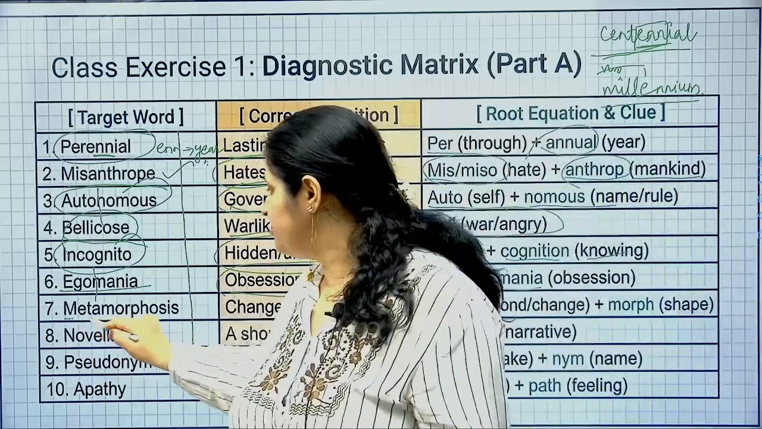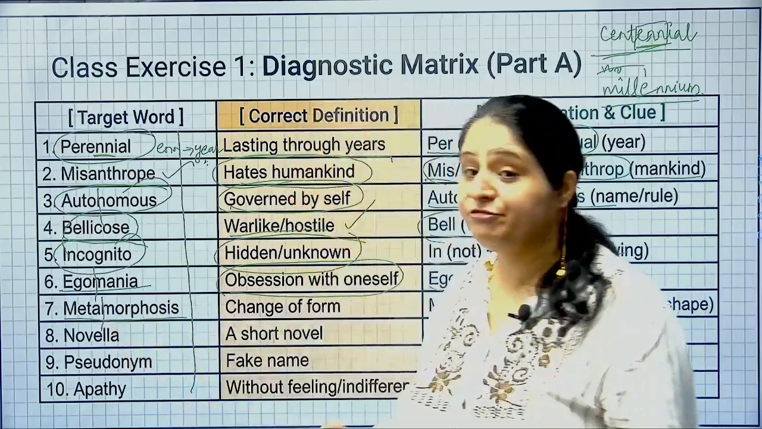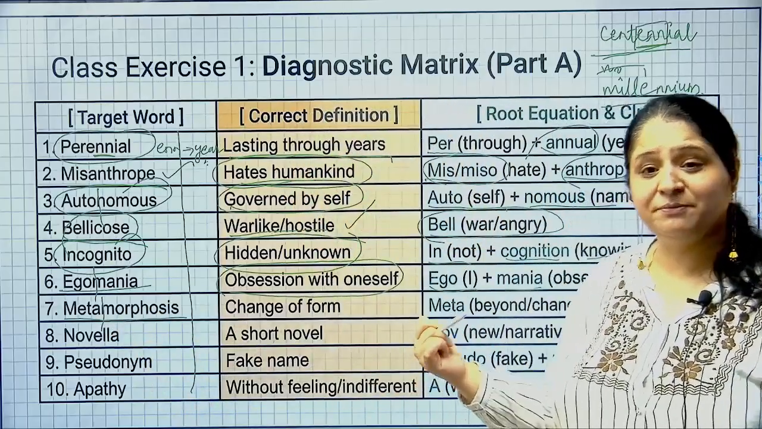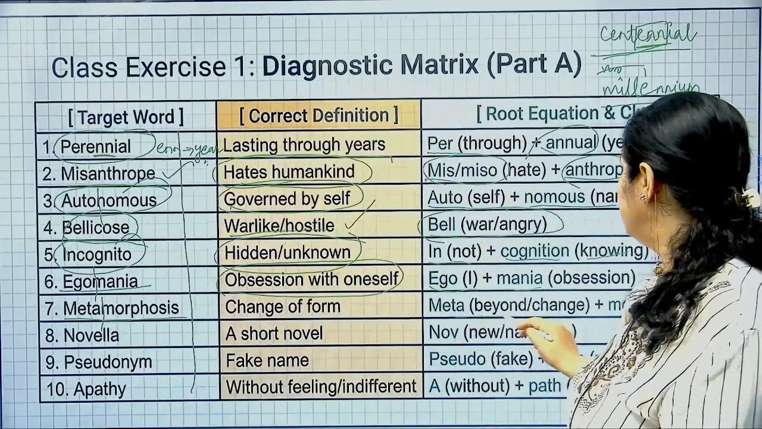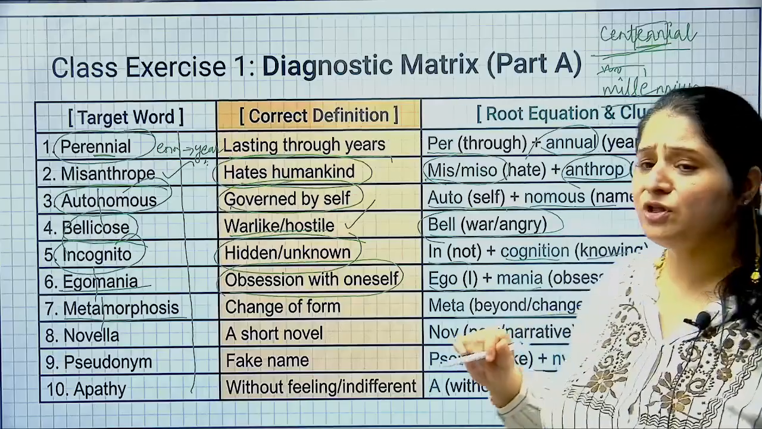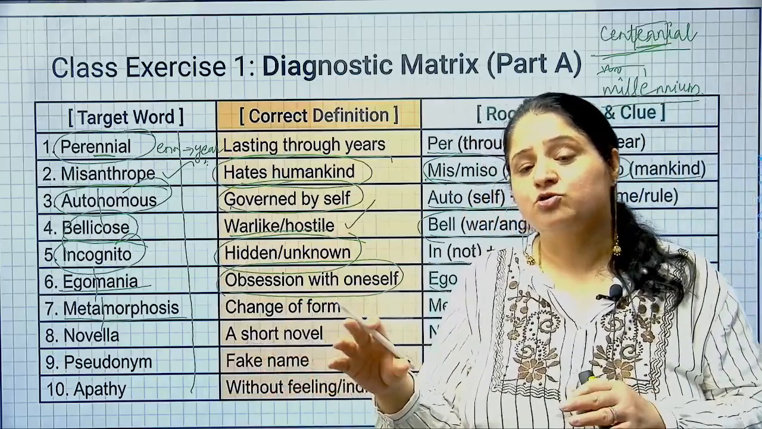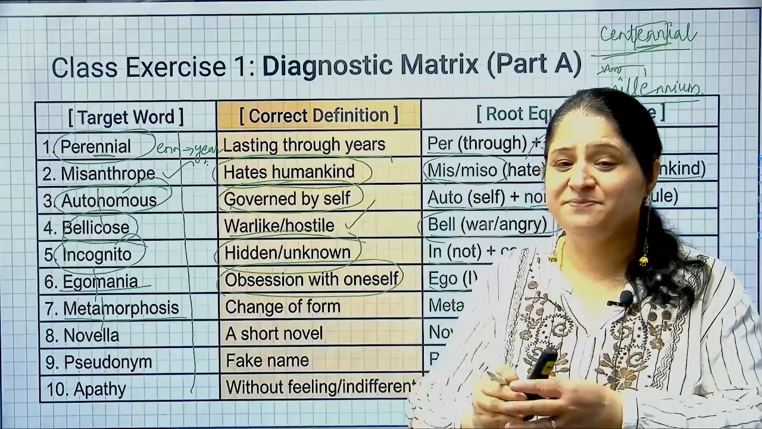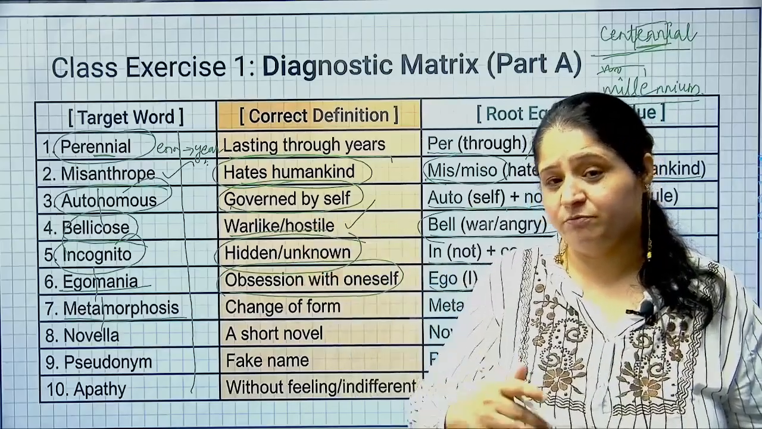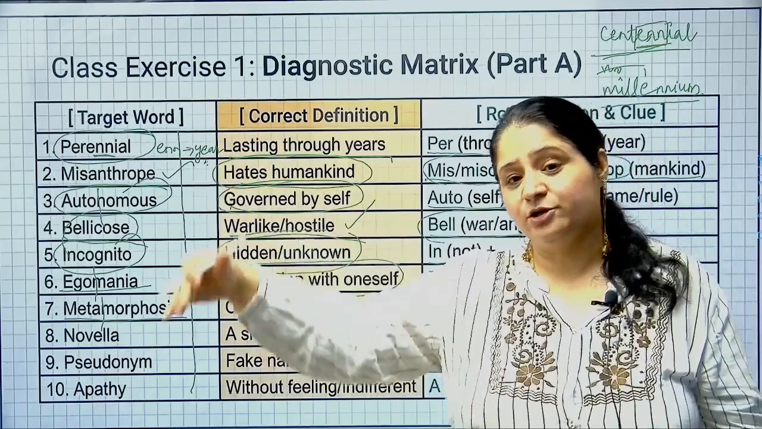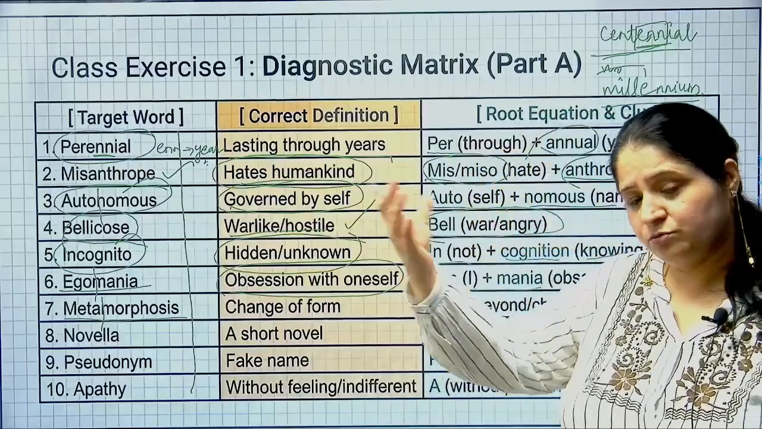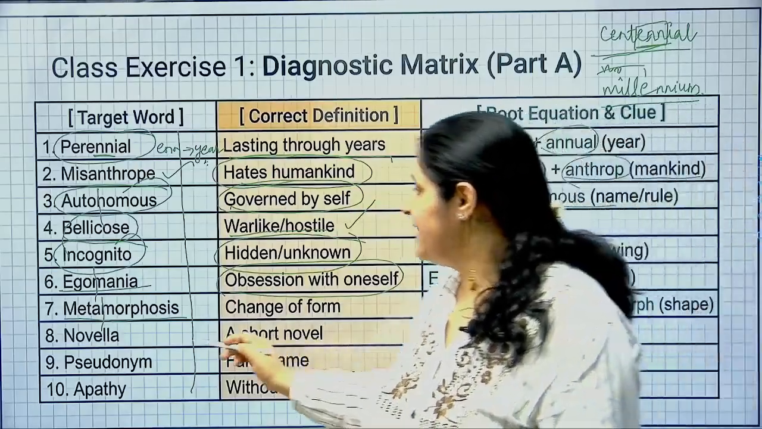Next we have metamorphosis. Again we can break it down. Morph means change, transformation, we did that earlier. And meta means beyond, right? So when you're changing shape beyond a certain point, we call that metamorphosis. Like you see in butterflies, metamorphosis happens from a very early stage till it grows into a butterfly.